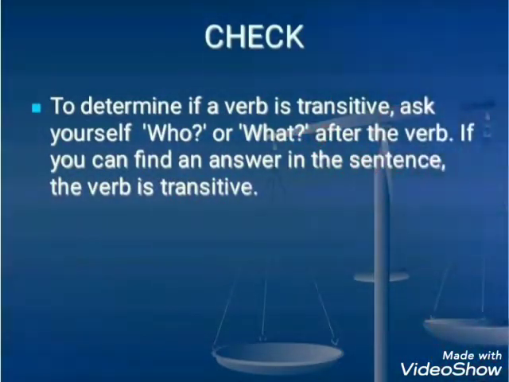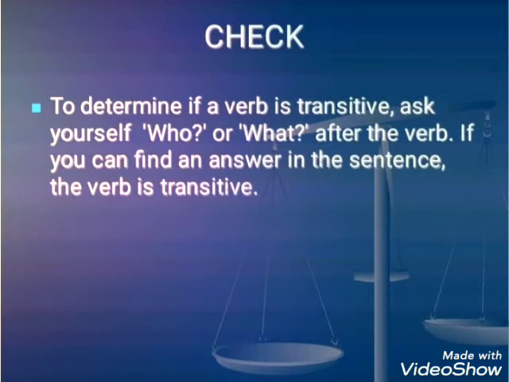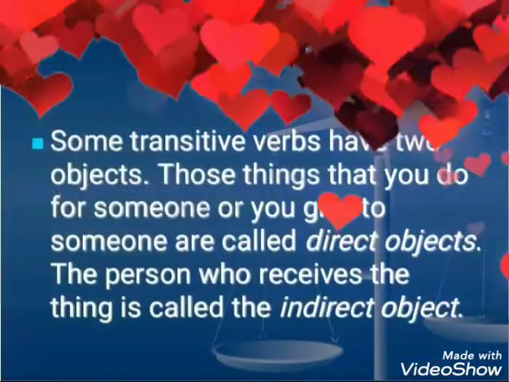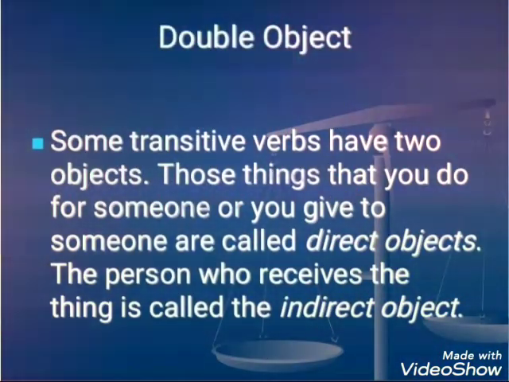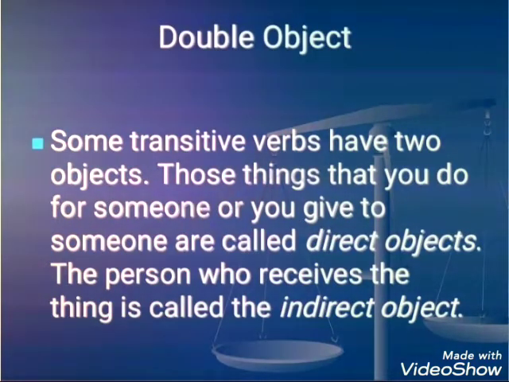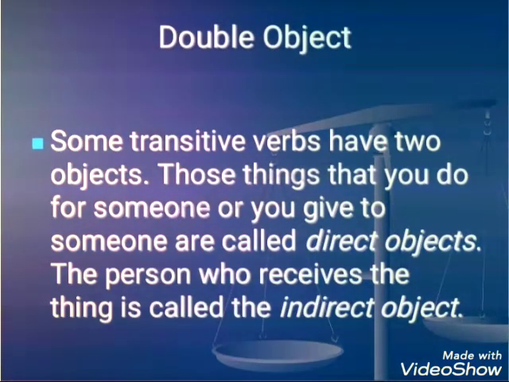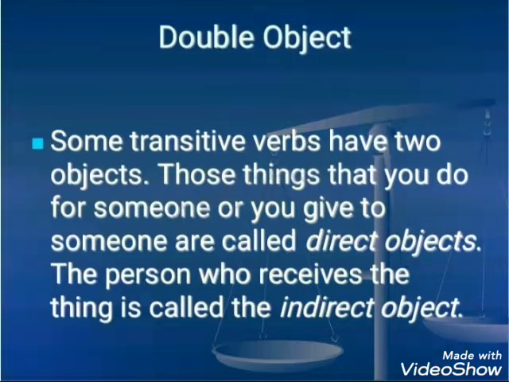If you want to check your activity to determine if a verb is transitive, ask yourself who or what after the verb. If you can find an answer in the sentence, then it is a transitive verb. Some transitive verbs have two objects. Those things that you do for someone or you give to someone are called direct objects. The person who receives the thing is called the indirect object. This is called double objects.